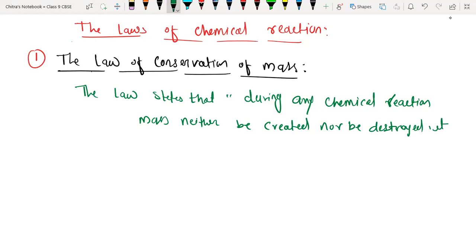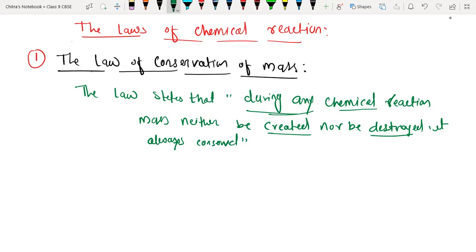Okay, during any chemical reaction, mass can neither be created nor be destroyed. It is always conserved. So just remember, during any chemical reaction, the mass of the substance is neither created nor destroyed. During any chemical reaction, the mass will be conserved.